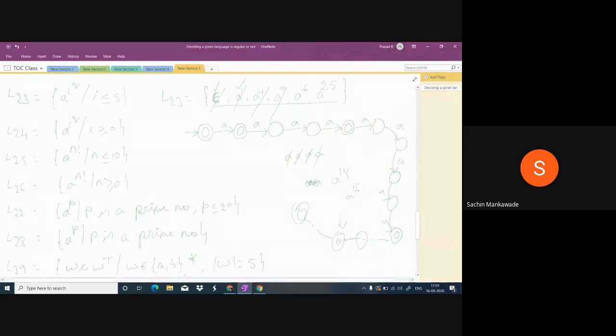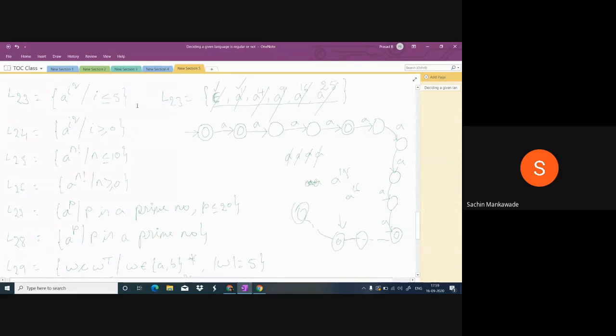For 16, this is the final state, and for 25, this is the final state. So if it is a perfect square string, it will stop in any of these final states. If it is invalid, it will stop in other states. So anyway, this is regular.